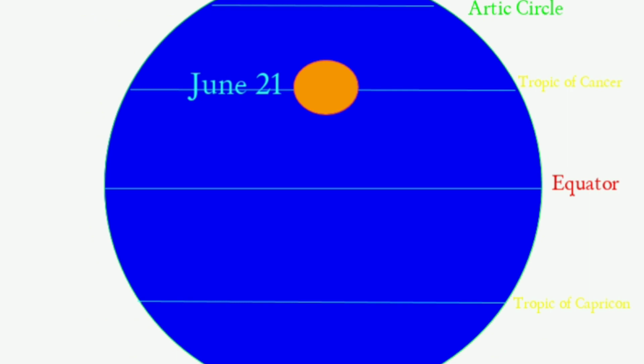Once more, on June 21st, the sun is vertically over the Tropic of Cancer. This day is known as the summer solstice in the northern hemisphere. On this day, the northern hemisphere experiences its longest day and shortest night.